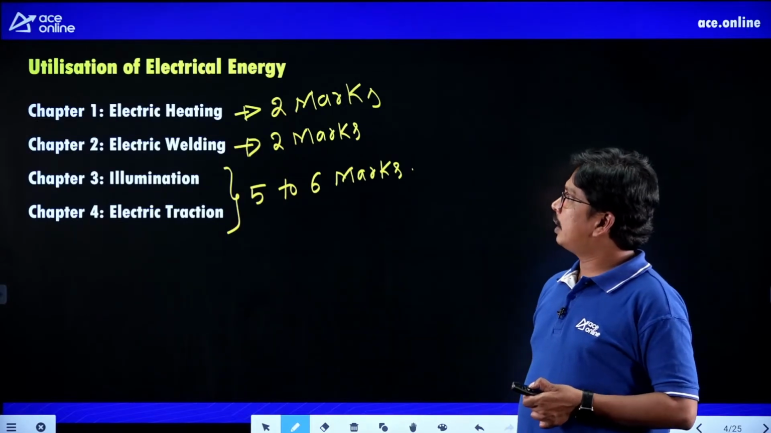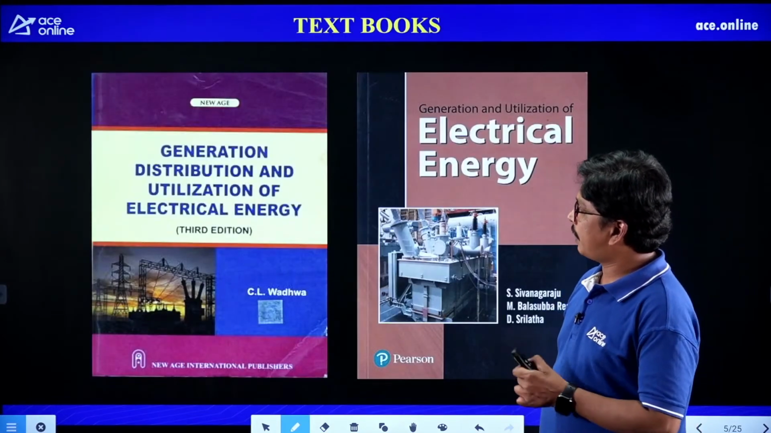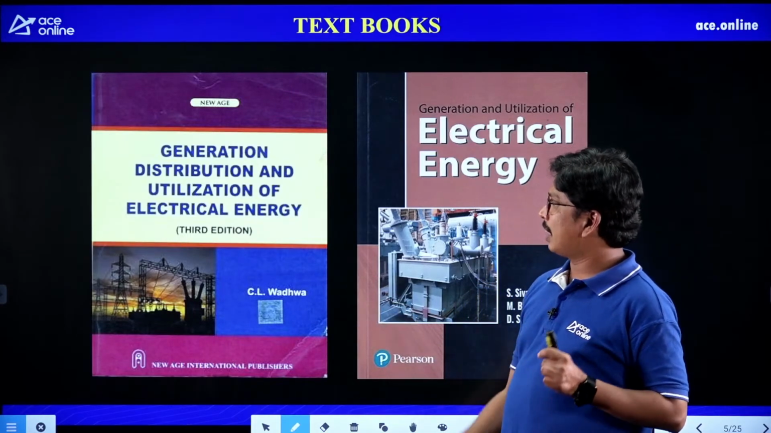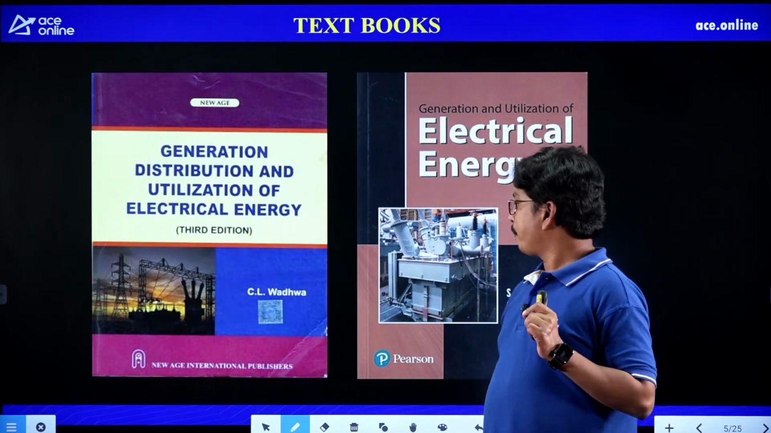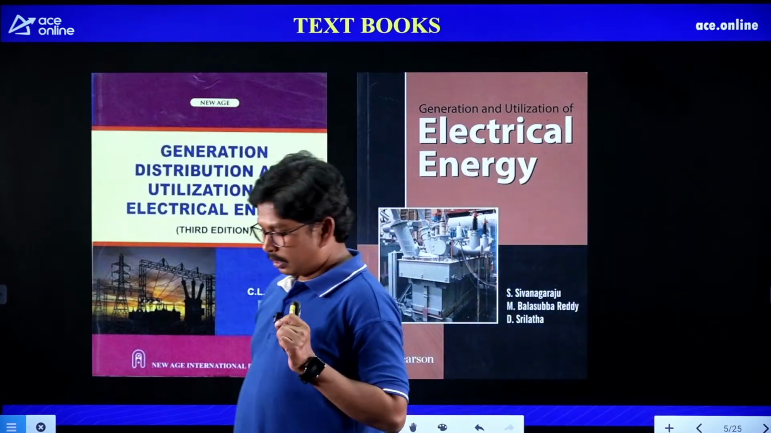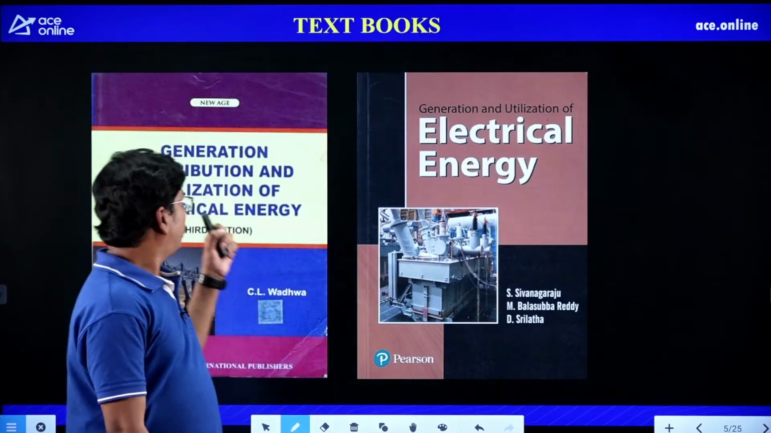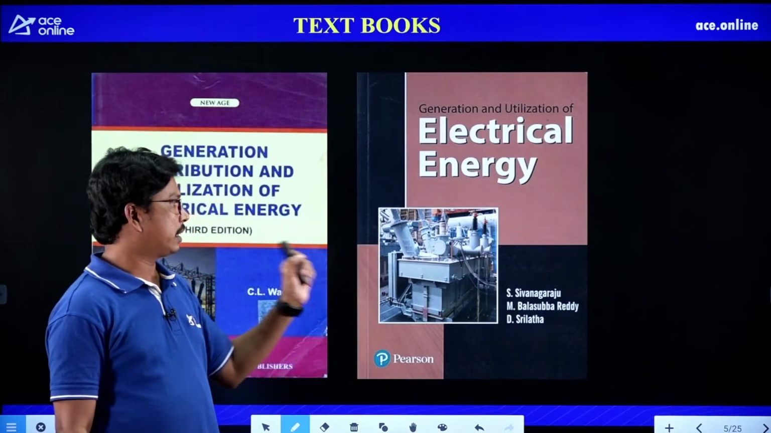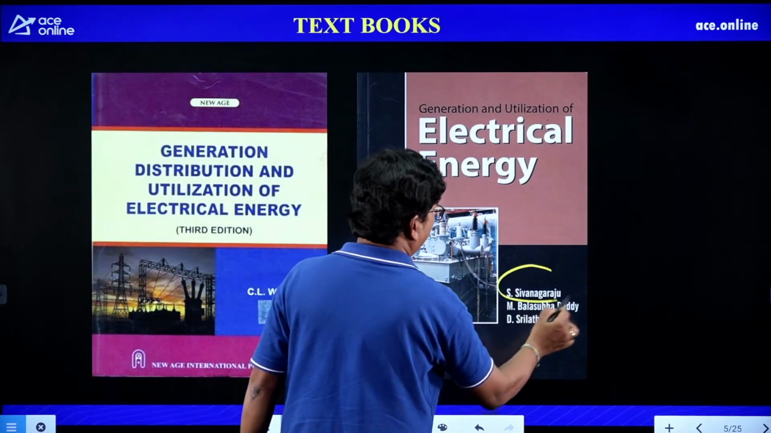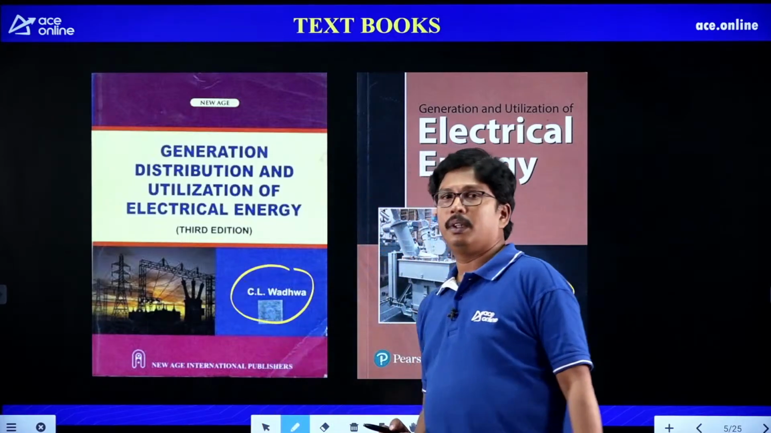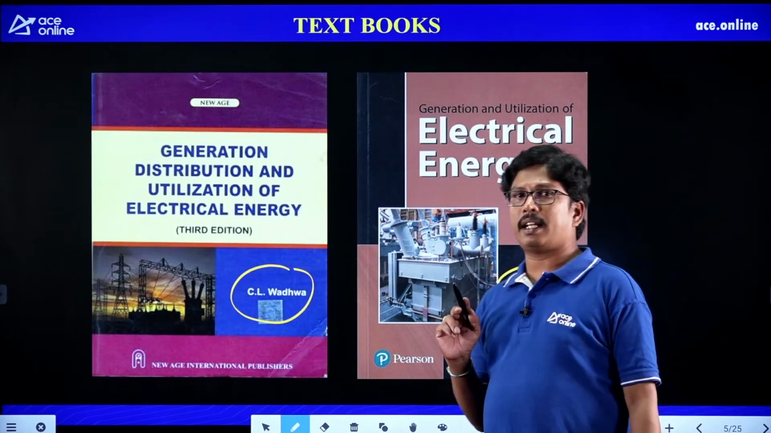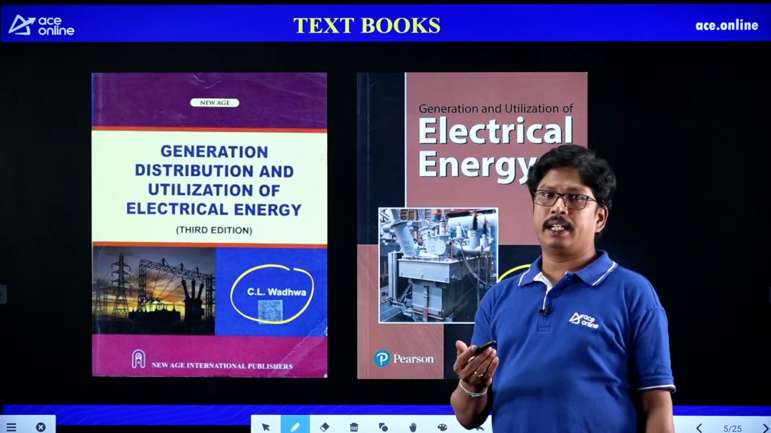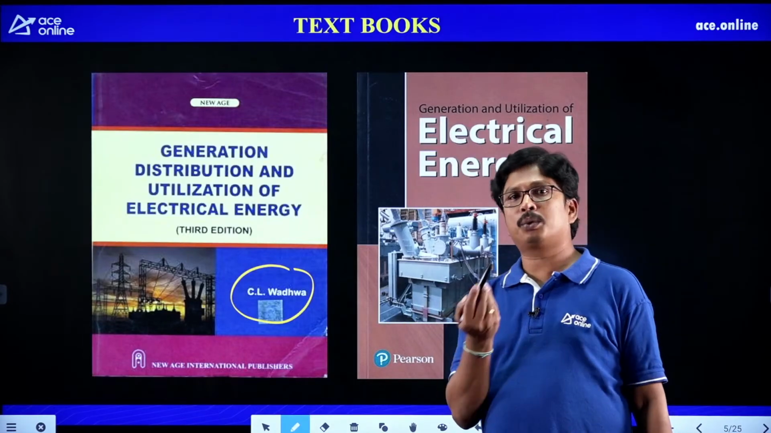Clear students? Now we'll see what textbooks we can prefer. For utilization of electrical energy, we have one of the best textbooks by C.L. Wadhwa and also by Siva Nagaraju. We can take Generation, Distribution and Utilization of Electrical Energy by C.L. Wadhwa, and Generation and Utilization of Electrical Energy by Siva Nagaraju. These 2 textbooks, along with the theory concepts, have a huge number of practice questions at the end of each chapter, so we can practice those questions also.